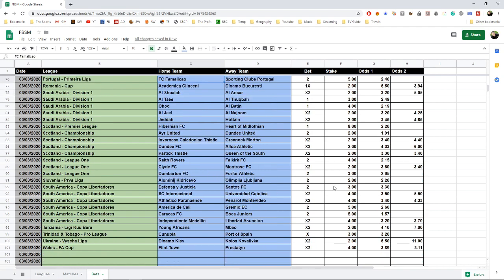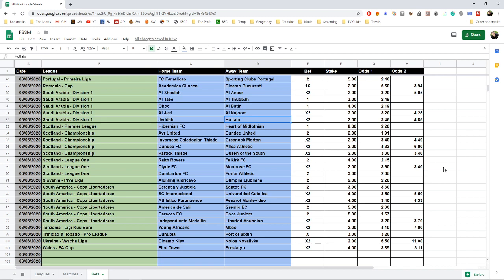Okay, so we have the last bit here. So we start with Portugal, where we have Famalicão against Sporting Clube de Portugal. We bet for Sporting to win. We have a home win or a draw for Academica Clinceni in the Romanian Cup against Dinamo Bucharest. In Saudi Arabia we have Al Ansar to win or a draw. We have Altay, we have Ohot, Al Najum or a draw, as well as Hotin or a draw.